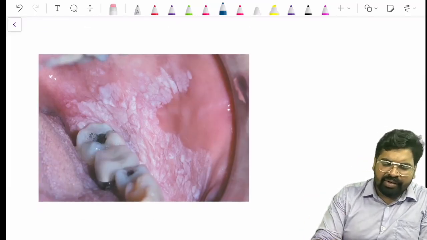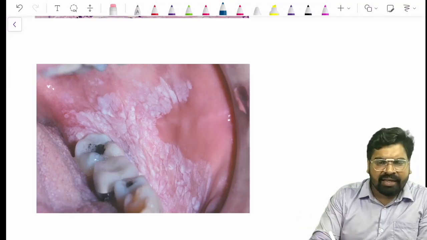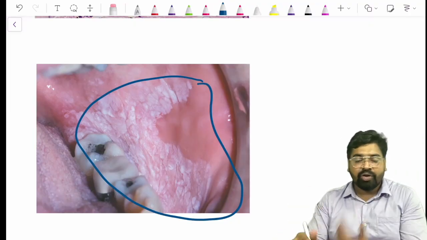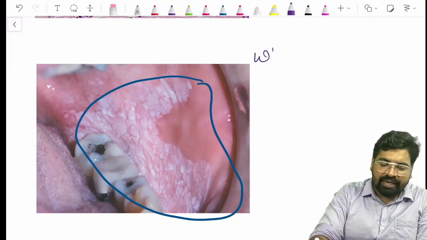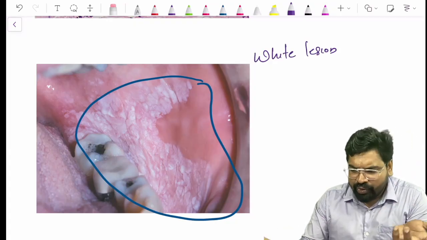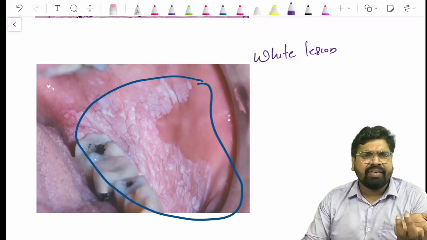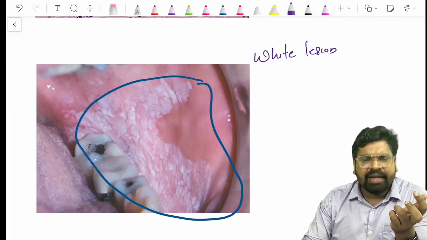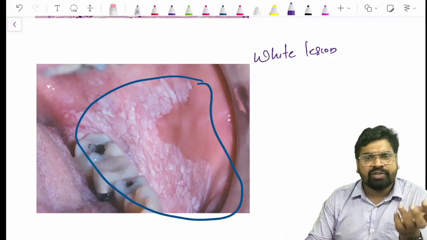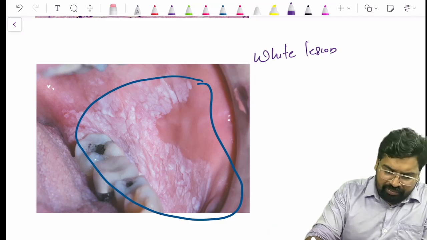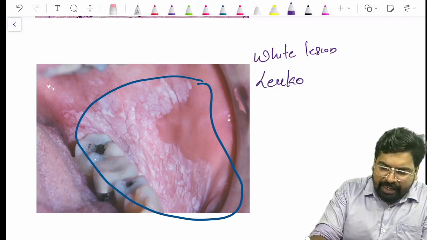Can you see in this picture? You have a white lesion on the cheek region, and that lesion is non-scrapable. This white lesion is mainly seen on the buccal mucosa, tongue, anywhere in the oral cavity. Most commonly it starts with the buccal mucosa, and that white lesion is non-scrapable. If you try to scrape it, it will not come out. So it is called leukoplakia.